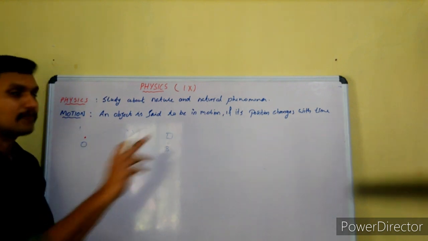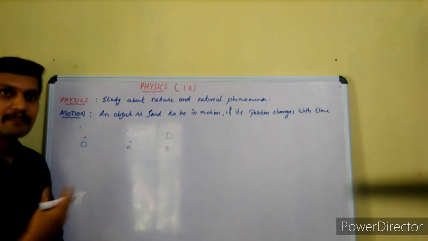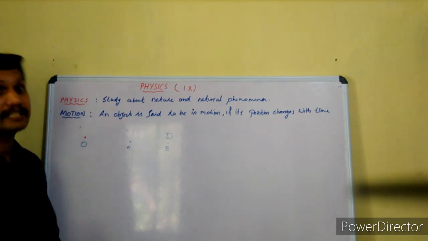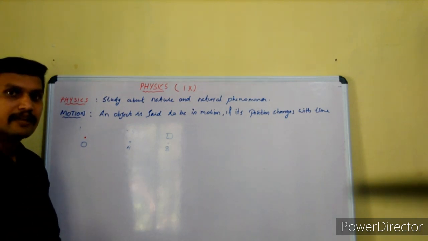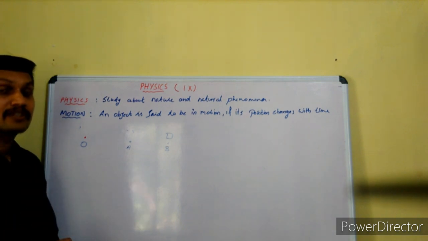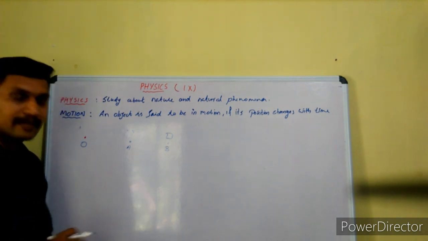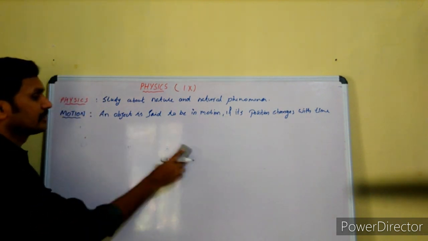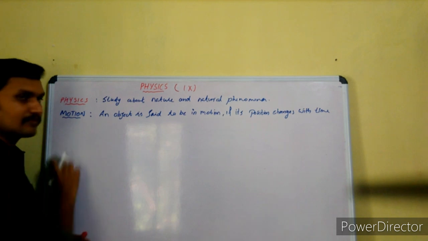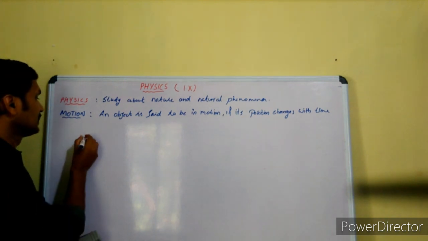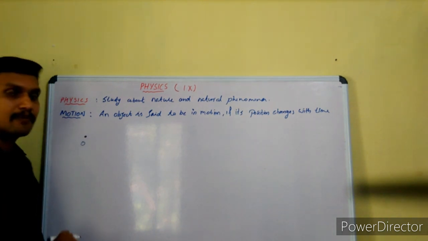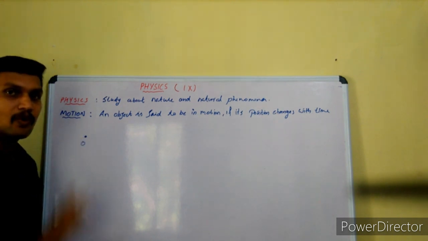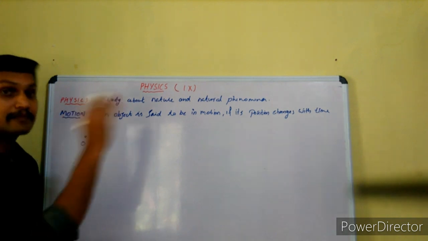There are various types of motion in nature: linear motion, circular motion, oscillatory motion. Today we are discussing the simplest case of motion, that is, motion in a straight line. For that, suppose we have an object at a point O. With respect to this point, we say what the position of the object is at that moment.